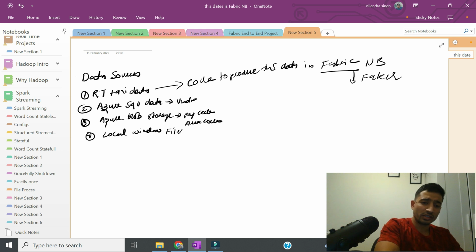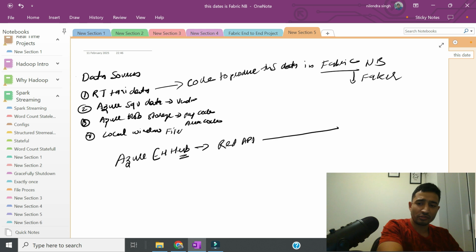And then in Azure, we will have an Azure Event Hub created. In this event hub, we will be using the event hub REST API, and we will be integrating this REST API with our notebook.